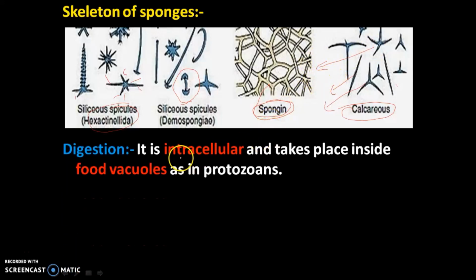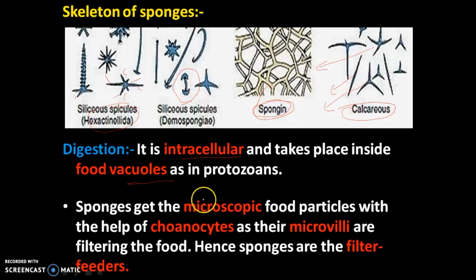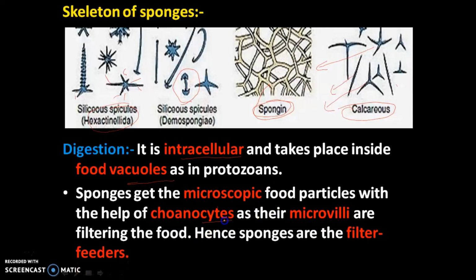Let's move on to digestion. Digestion is normally intracellular, with the help of food vacuoles, as in protozoans. Similarly, sponges ingest microscopic food particles. Choanocytes have microvilli and are flagellated, so they absorb the food inside the food vacuoles. The food gets digested inside the choanocytes and gets stored in the mesohyl layer.